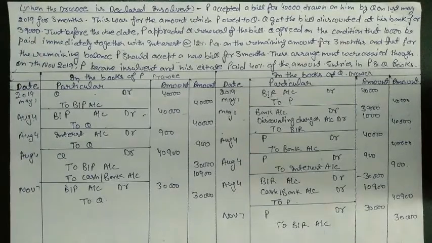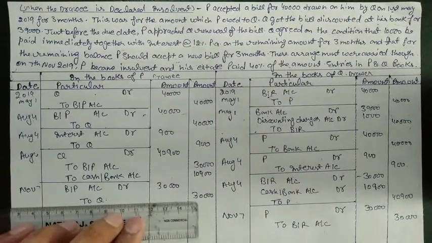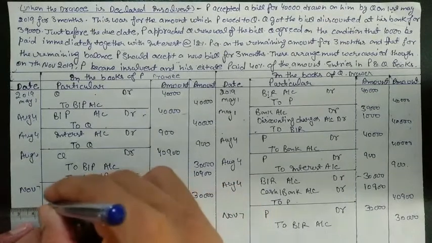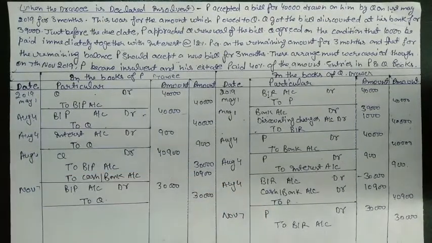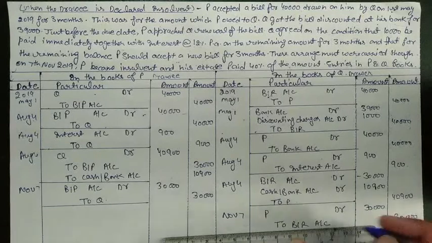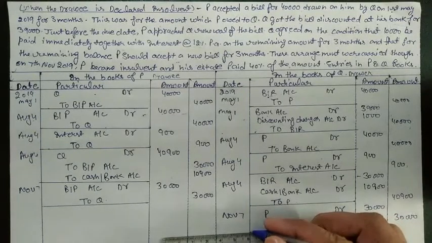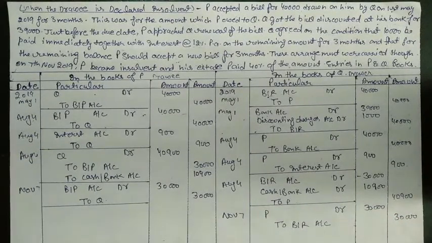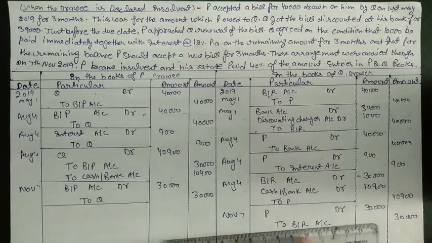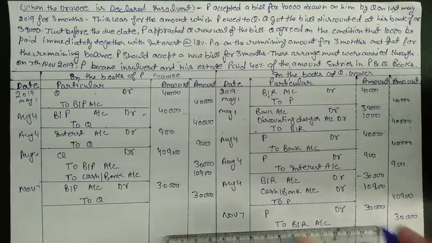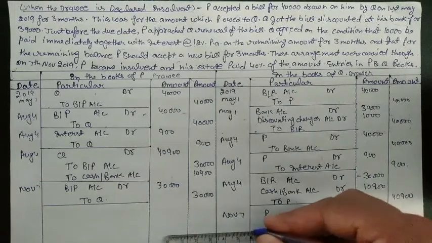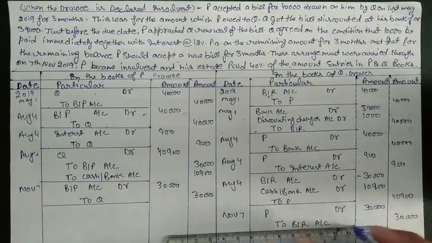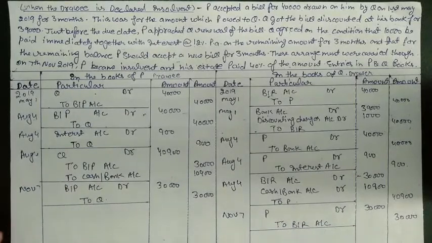What happened? P became insolvent. So what will we do? First we will cancel our bill. Then we will move ahead. After cancelling the bill, we will check how much money we are going to receive from his estate. Are we going to receive anything, or is it fully bad debt? Maybe sometimes you won't receive a single penny from your debtor when he becomes insolvent, but sometimes you can sell his estate or make some arrangement and get some money from his side.